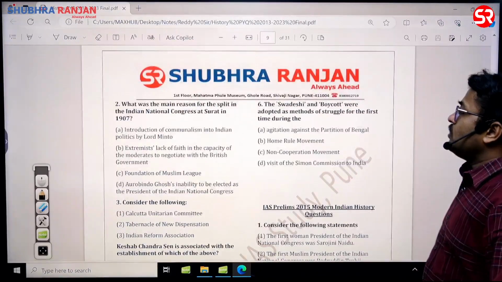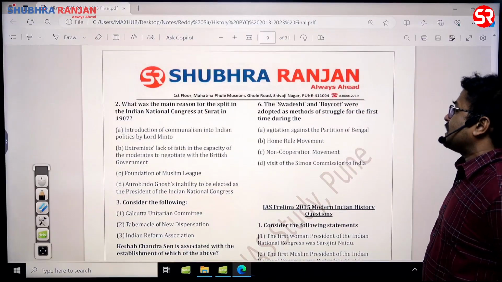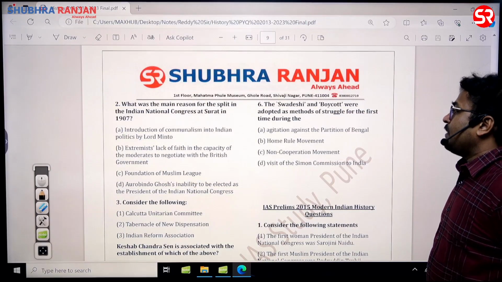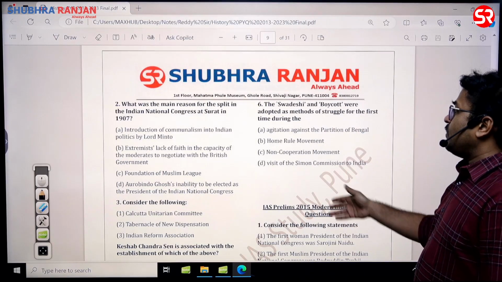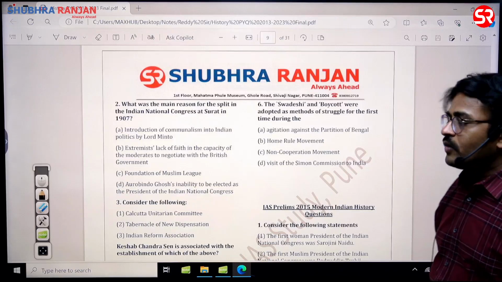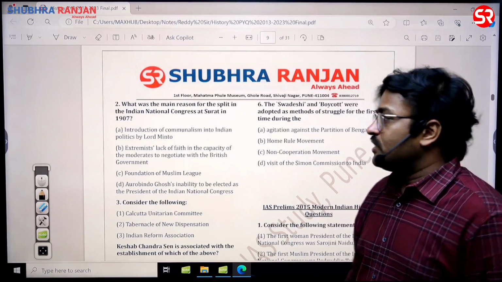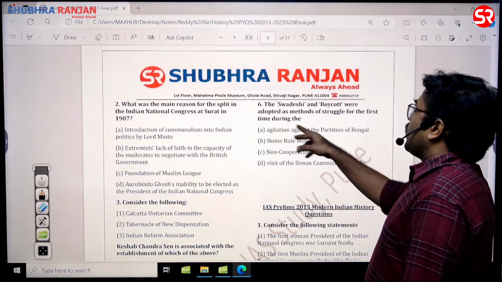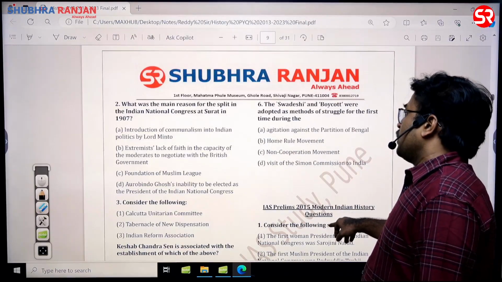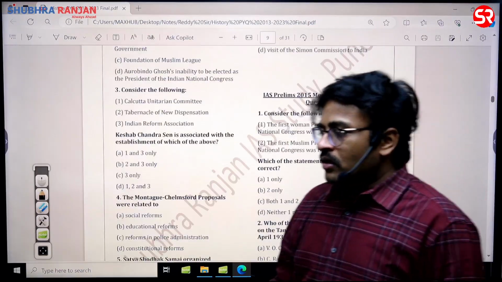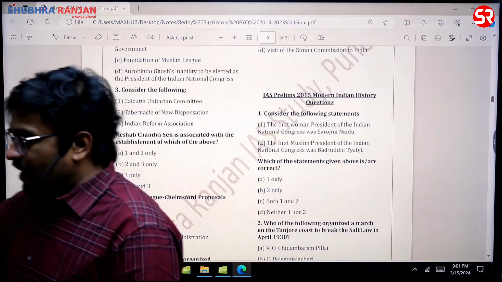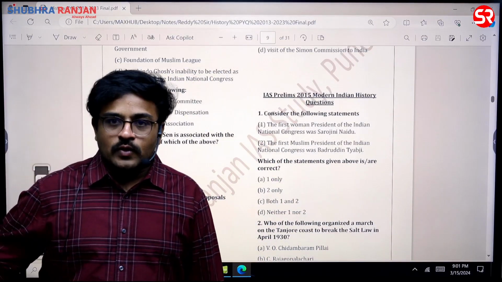Then the next question: Swadeshi and boycott were adopted as methods of struggle for the first time during. Okay, Swadeshi and boycott. In fact, of the options given, agitation against the partition of Bengal is the right answer, sir. A is the right answer. In fact, Swadeshi as a term, or the Swadeshi and boycott resolution; the boycott resolution was passed by Surendranath Banerjee.